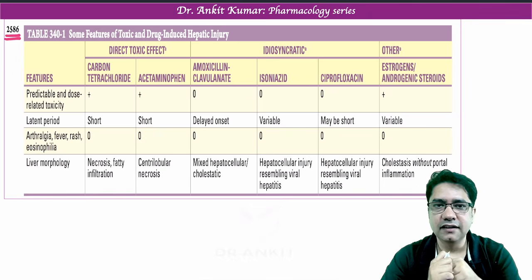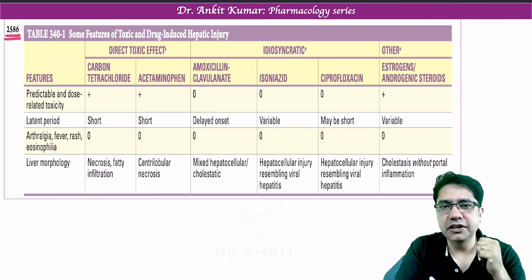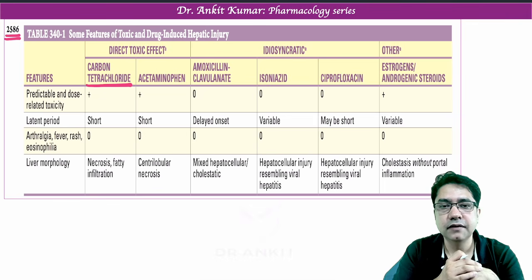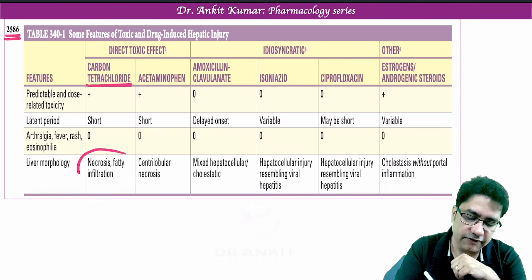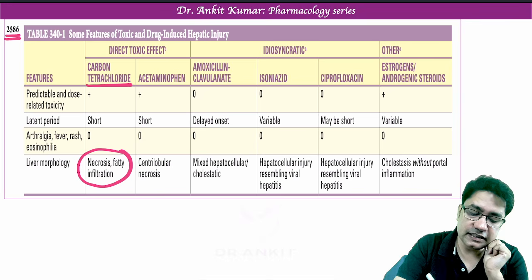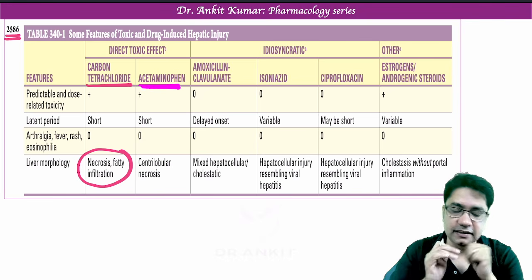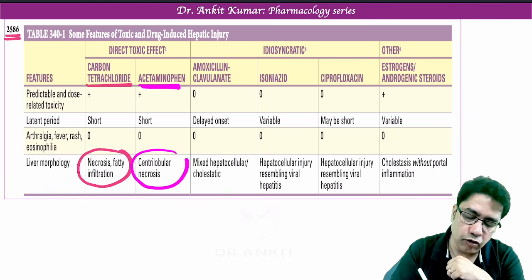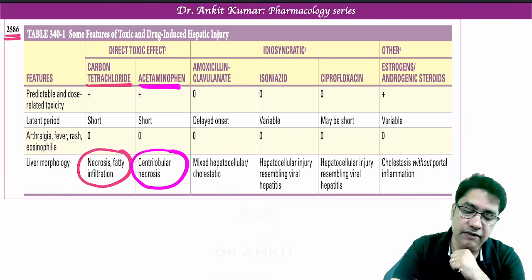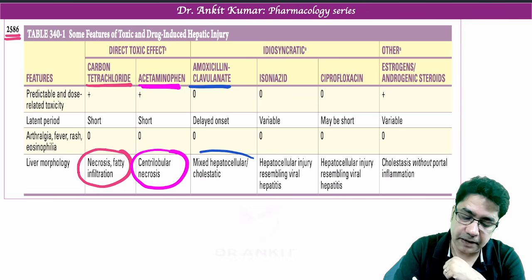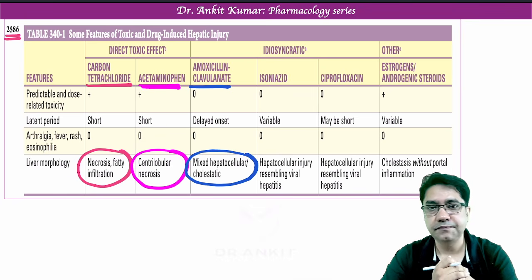Let's see. The first molecule which can damage liver by direct toxic effect is carbon tetrachloride. It can produce necrosis and fatty infiltration. This is not asked. Second is acetaminophen, which is paracetamol, which causes centrilobular necrosis. Then we have amoxicillin clavulanic acid, which can lead to mixed hepatocellular cholestasis.